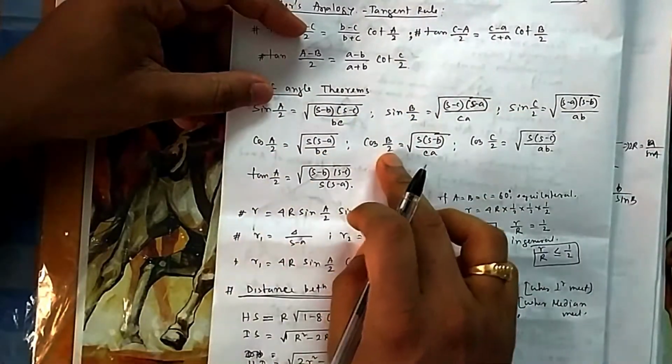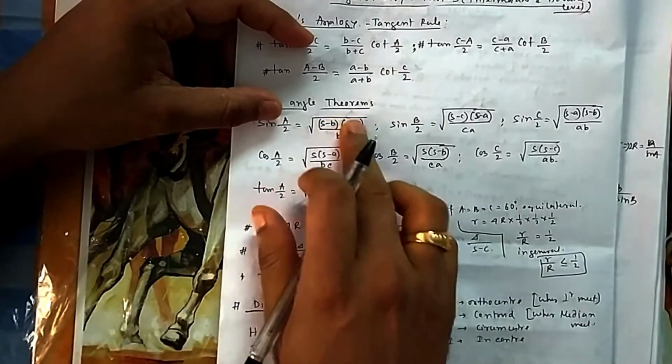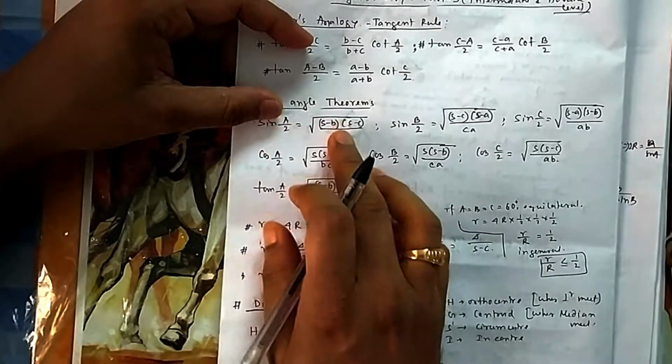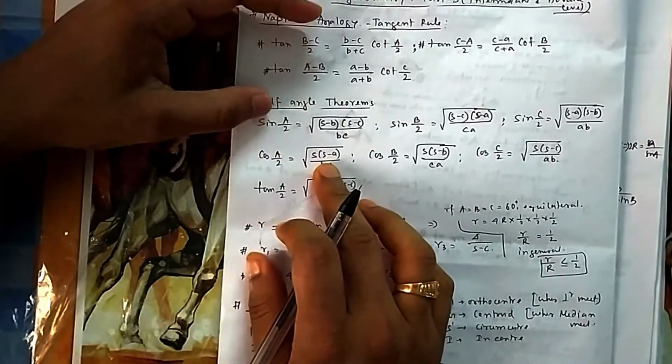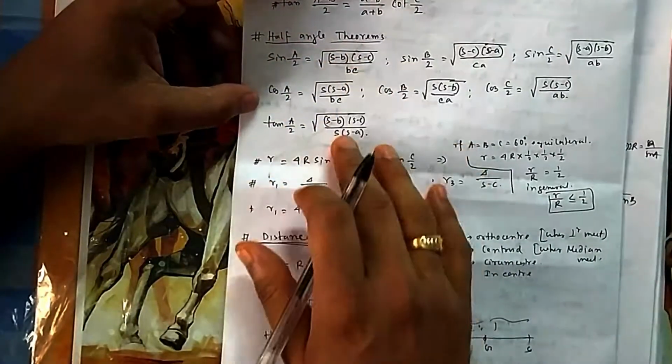Similarly, cos B by 2, cos C by 2. You can see there is again a symmetry. Once you know one, then you can write B by 2, C by 2. Just remember the format for sine. What will be the format for sine? What will be the format for cos? Tan will be sine by cos only. So these are the half angle theorems.